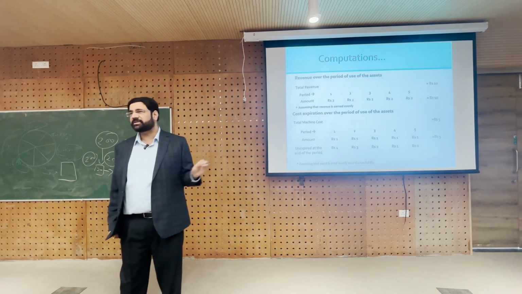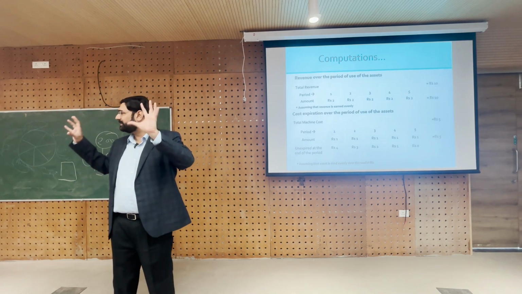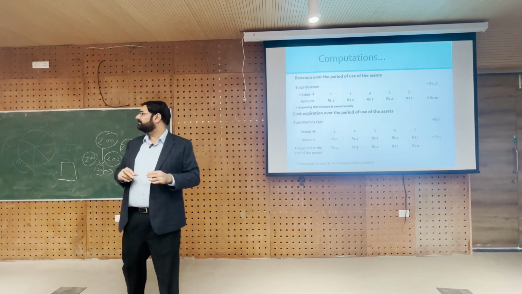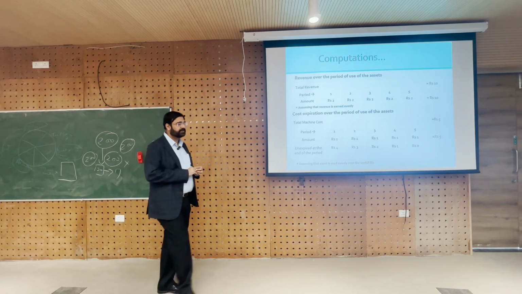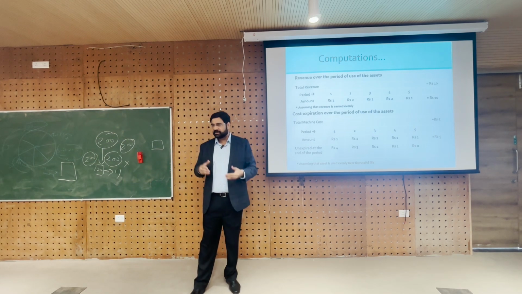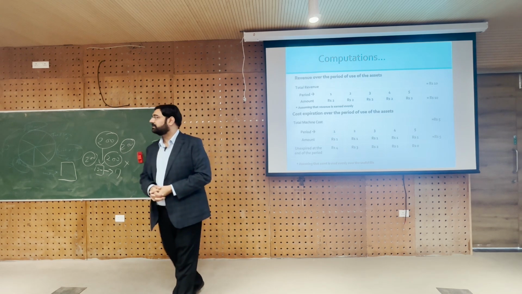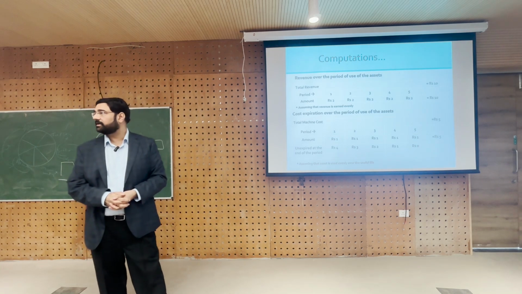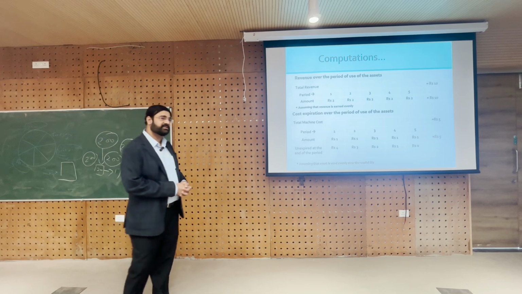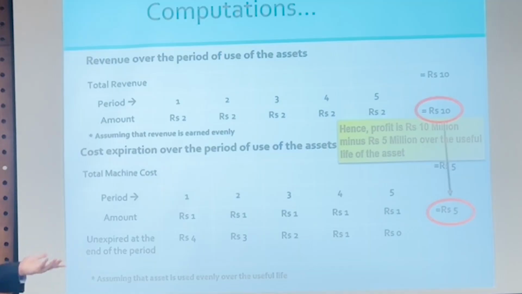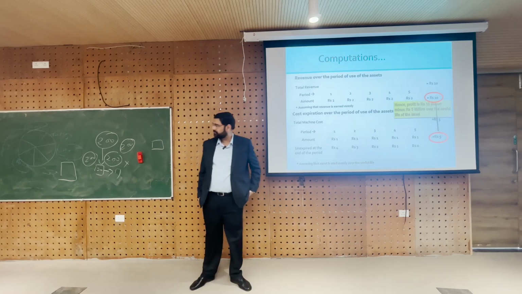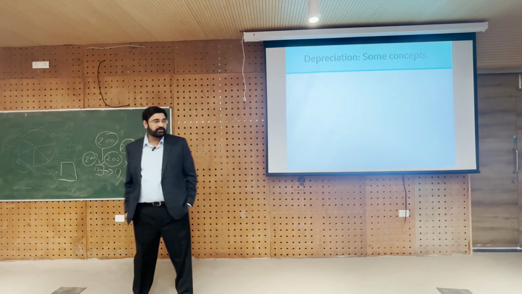I am giving the simplest possible example so that you see the cost benefit analysis of having a machinery and how it is being depreciated. I know it's very, very simple, but we will continue to look at more complicated examples gradually during the course of the sessions. So revenue total 10, cost total 5, profit is 10 minus 5 over the 5 years.